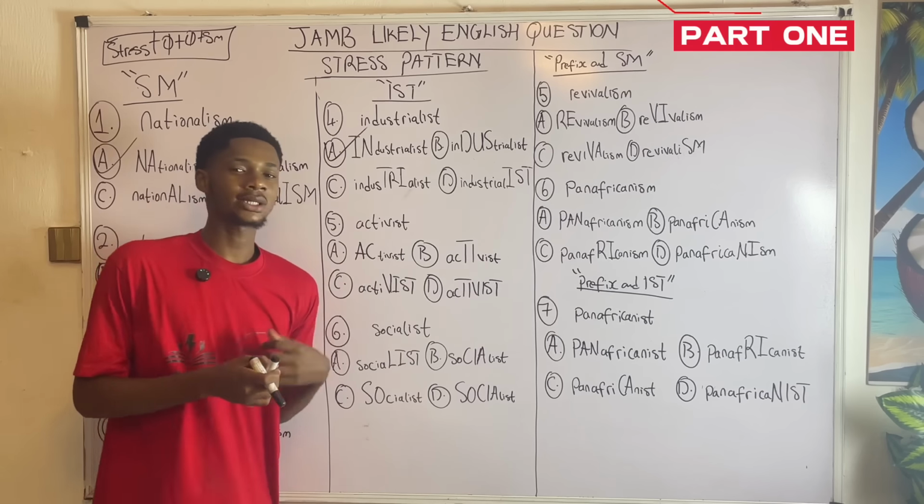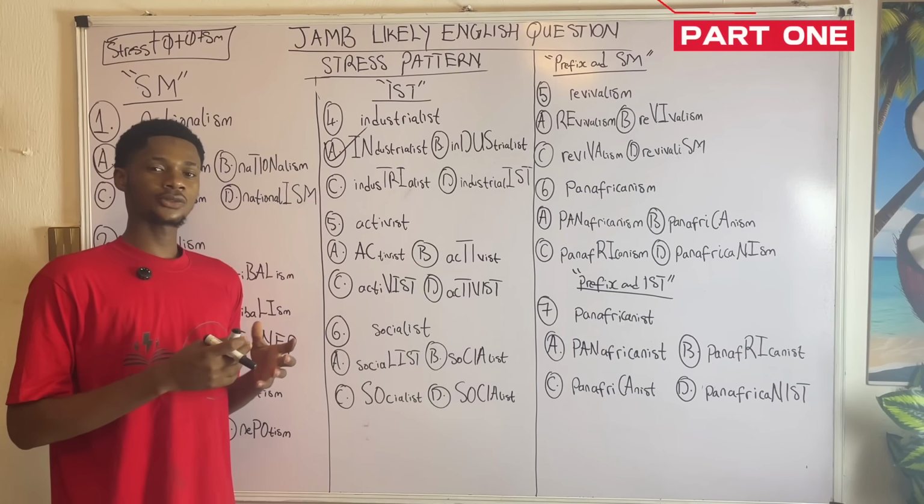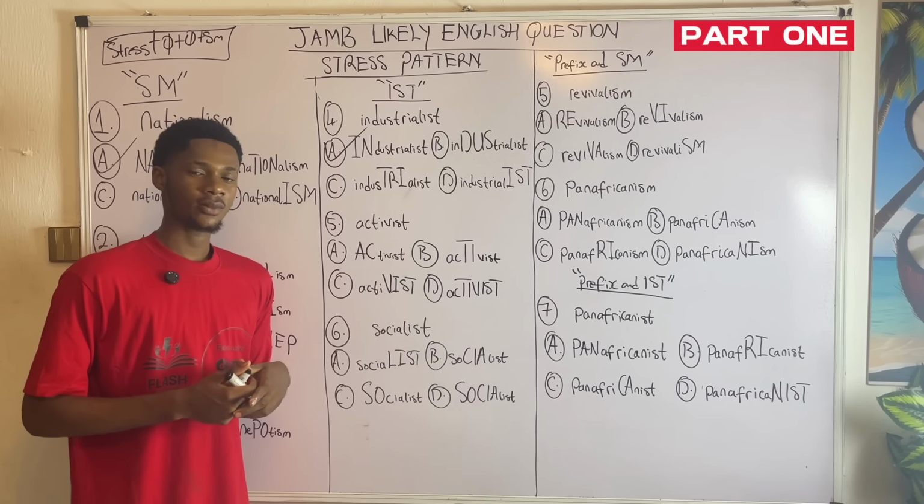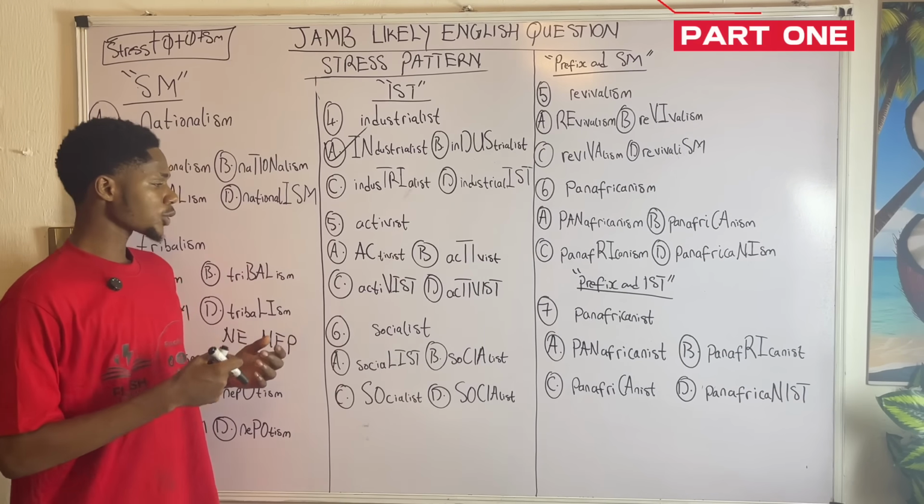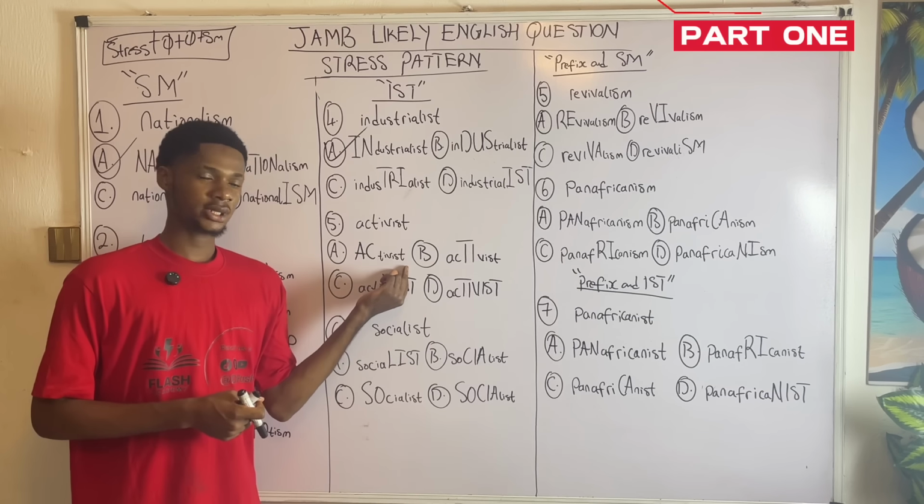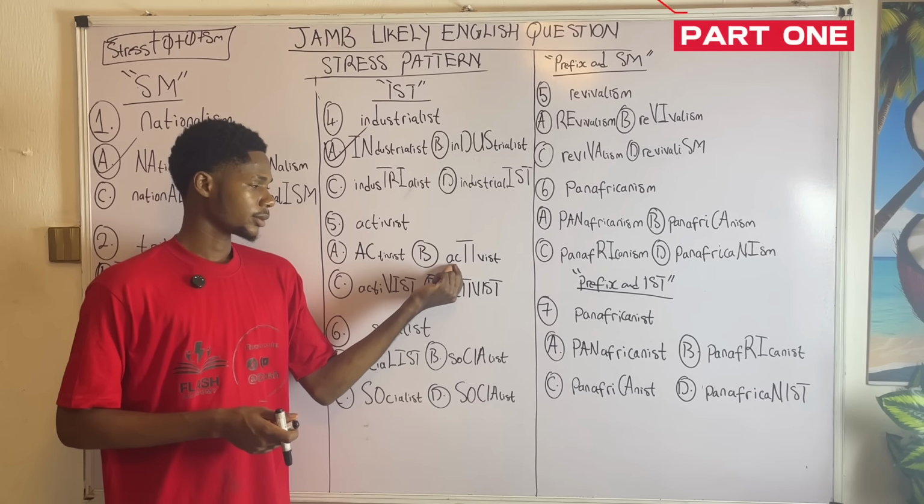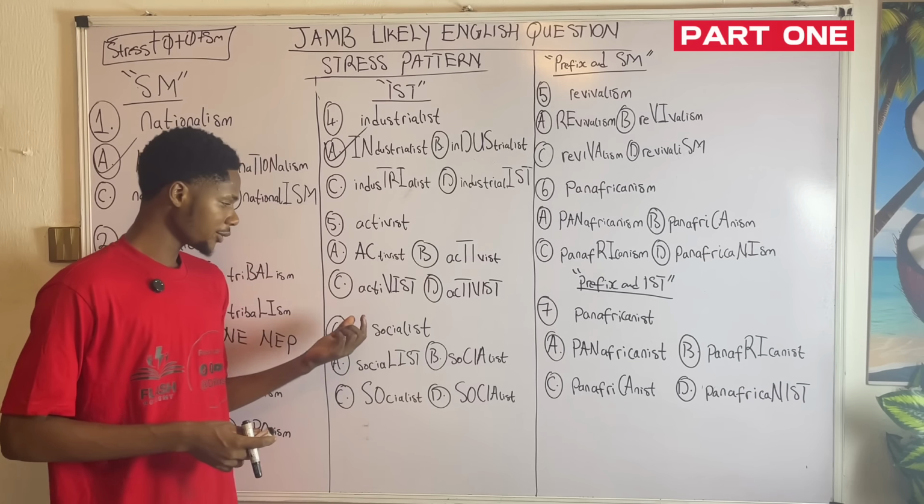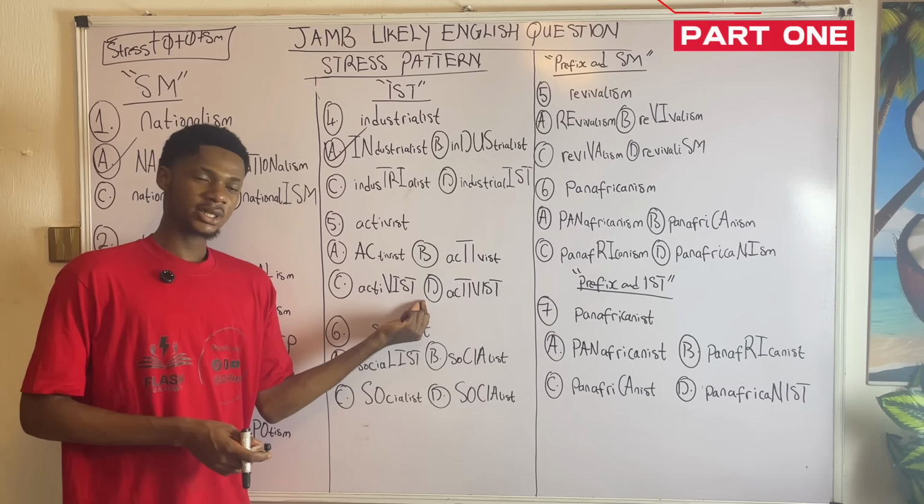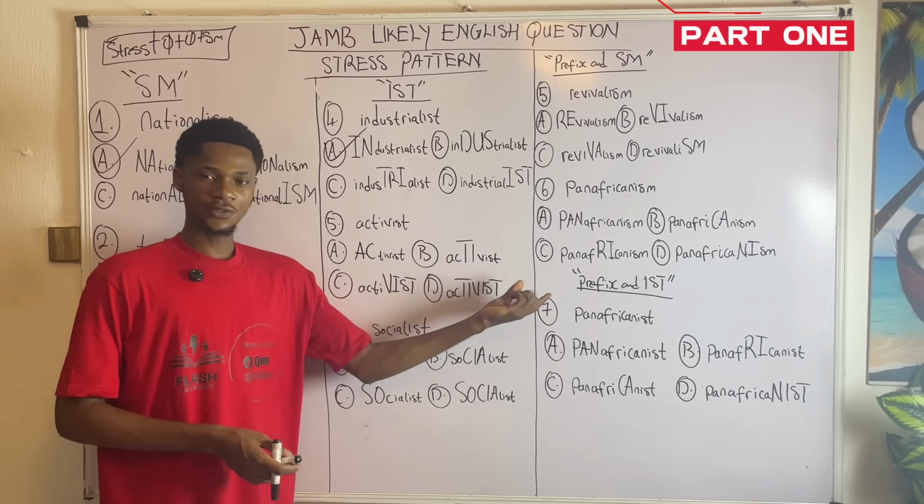Now look at the next question. The next question on the board, question 5, we're having activist. How do we stress activist? Option A, activist. Option B, activist. Activist. And we're having what now? Activist.